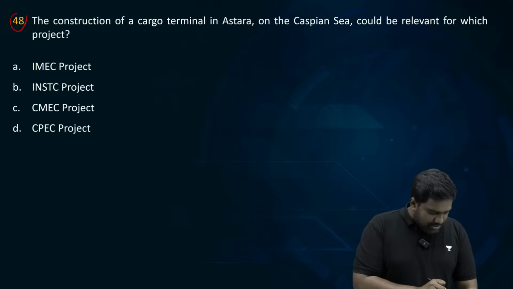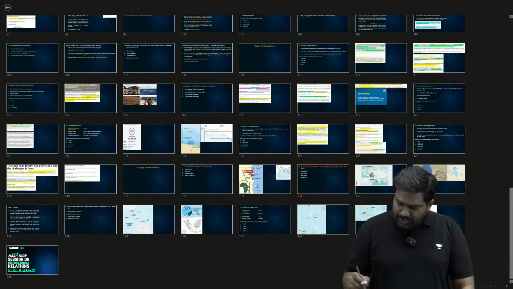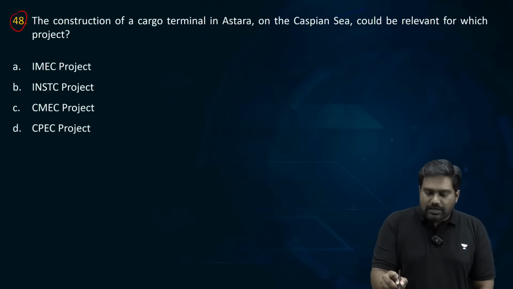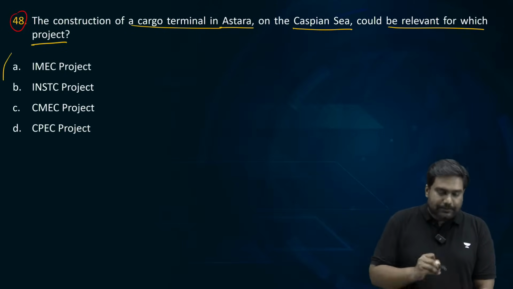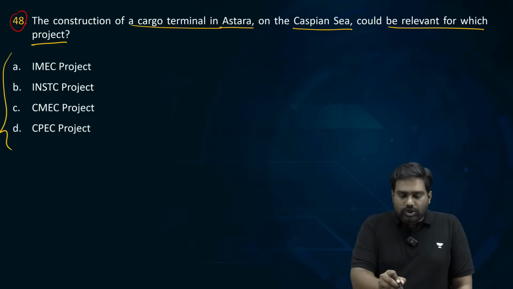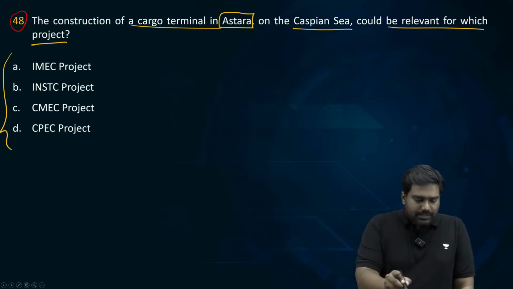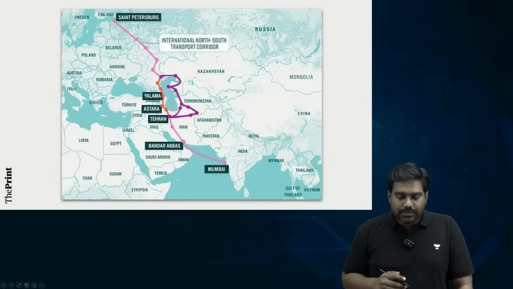Next, question number 48. The construction of a cargo terminal in Astara on the Caspian Sea could be relevant for which project? This was a topic in the news, plus it's a relatively older topic as well. The correct answer is B, the INSTC project, International North-South Transport Corridor project.